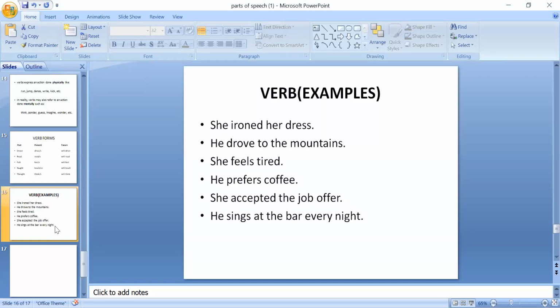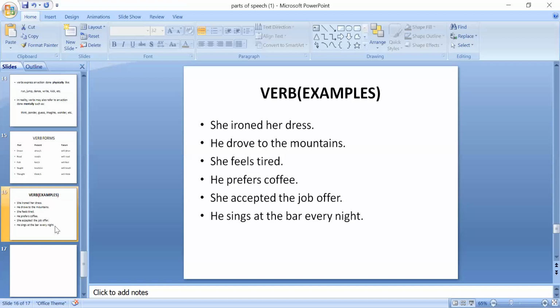Sentence number 3. She asked why she was upset. Adjective. We have to find the adjective. Which is the adjective? Look at the words. She asked why she was upset. Upset is an adjective. Number 4. Rabia spoke to her teacher. At the end of the sentence, in bracket, verb is written. So what is the verb here? Spoke. Sentence number 5. She promised to replace the wickets. At the end of the sentence, noun is written in bracket. So we have to find out the noun. Wickets is a noun. Okay.